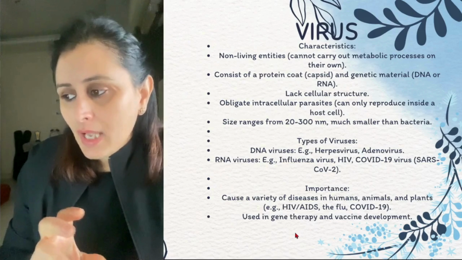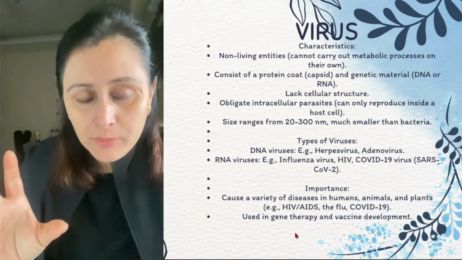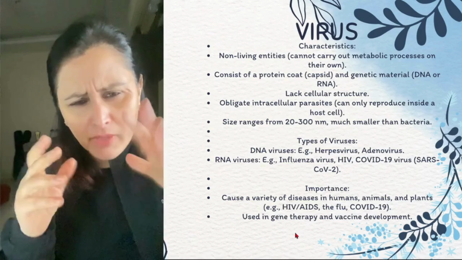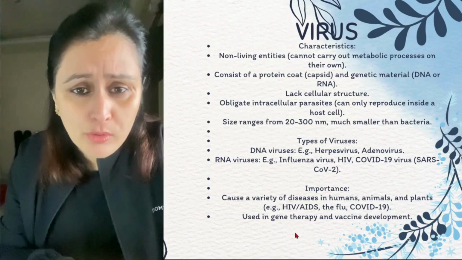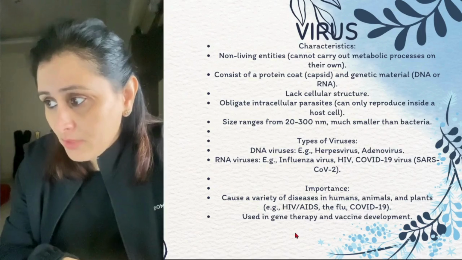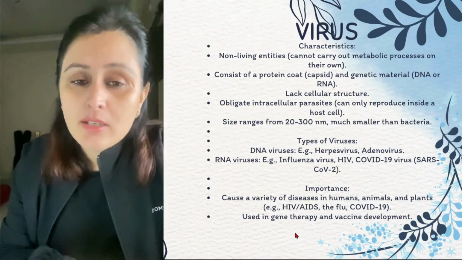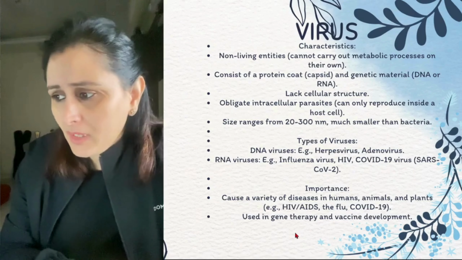Okay, so the size also ranges from 20 nanometers to 300 nanometers, right? So मतलब इतने छोटे से, very very minute, to 300 nanometers. Though 300 nanometers is also not very big, but the range is between this, right? So they are much smaller than the bacteria. Bacteria से भी बहुत छोटे होते हैं. That is why it is very difficult to control them, right?